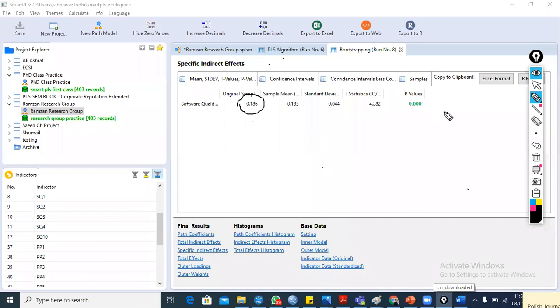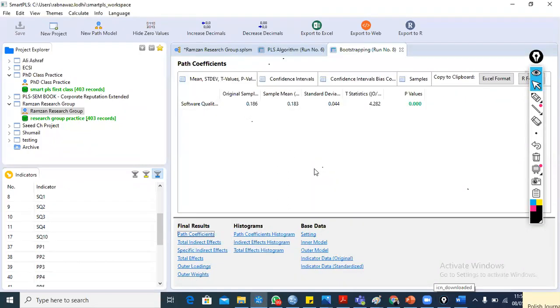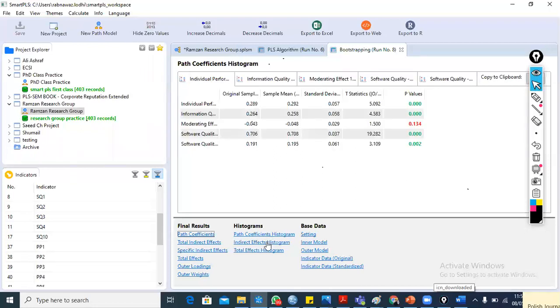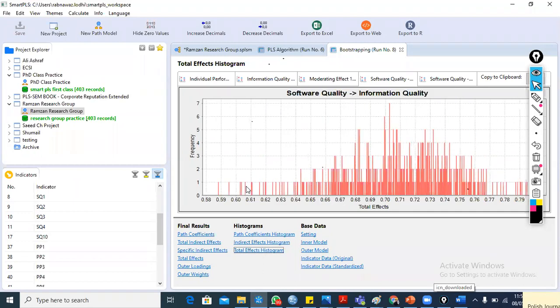So this is statistically significant, which is the evidence of mediation. So we also confirm the mediation, and we also confirm the relationship between the different variables. So this is the bootstrapping result, path coefficient, and all. We can also have this path coefficient histogram. We can put it in our appendix section of the data. This is great. All the relationships separately, it is showing.